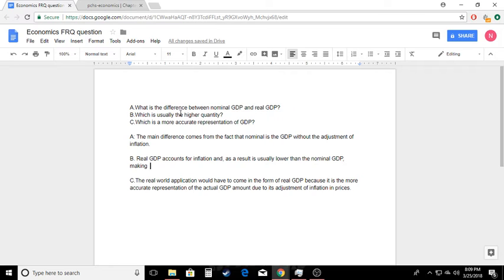Part B is which is usually the higher quantity. Well, the higher quantity would obviously be nominal because real GDP accounts for deflation and inflation. And as a result of that, it is usually lower, usually, not always, but usually lower than the nominal GDP.